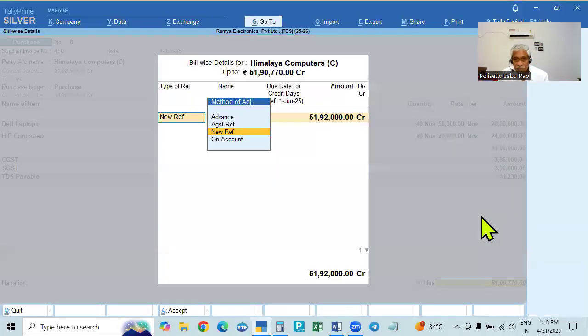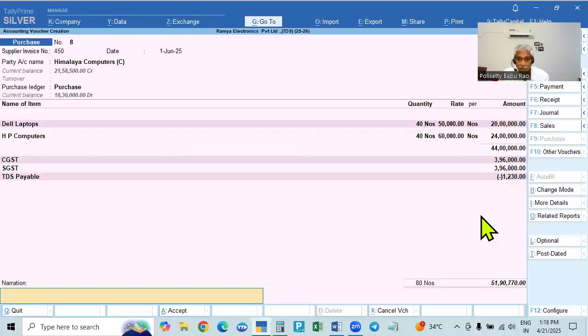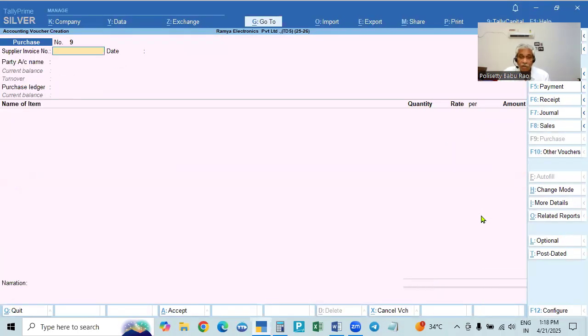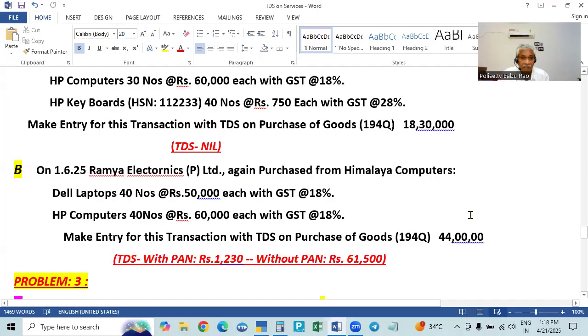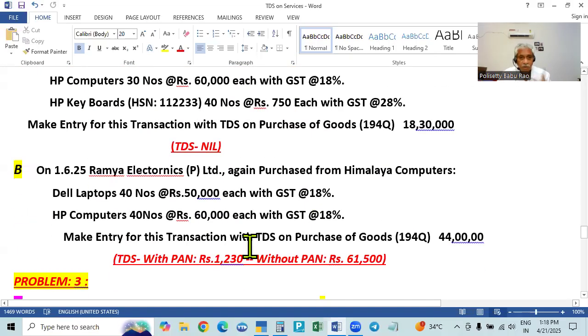Now come down, and here new bill, it will take the total amount and again the same number, come to the end, bracket or hyphen TDS, the 1,230. This is the balance payable. So April month, the previous month is May. In the month of May, no TDS, so no payment in June. In the month of June, we deducted the amount 1,230, isn't it? So for the month of June, before July 7th, we have to make the payment of 1,230. So this should be shown for him also.